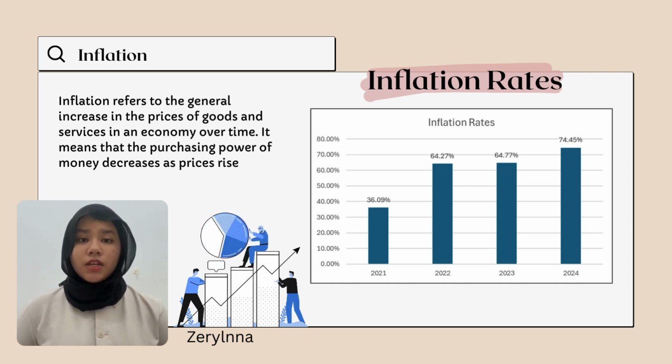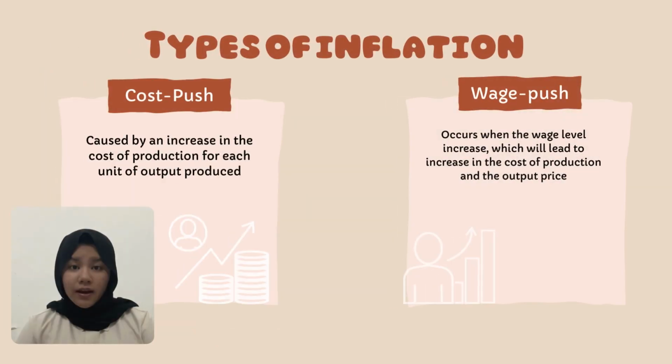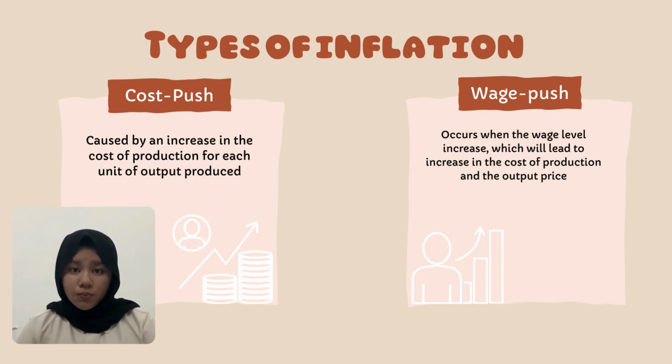The highest inflation happened in 2024, that is 75.45%, meanwhile the lowest inflation rate happened in 2021, that is 36.08%. There are two types of inflation that are related in Turkey. There is cost push inflation and wage push inflation.